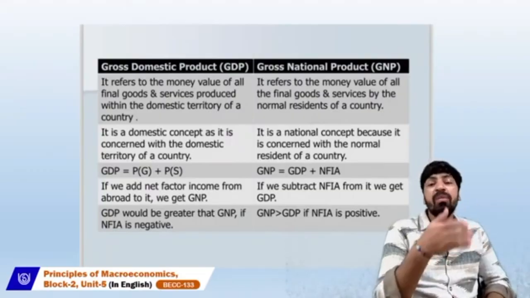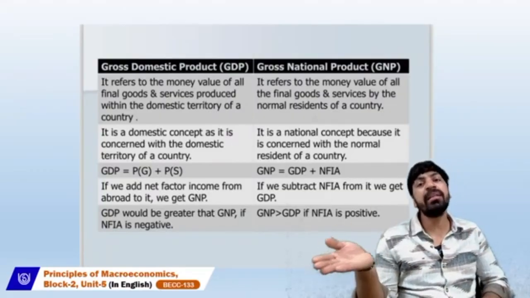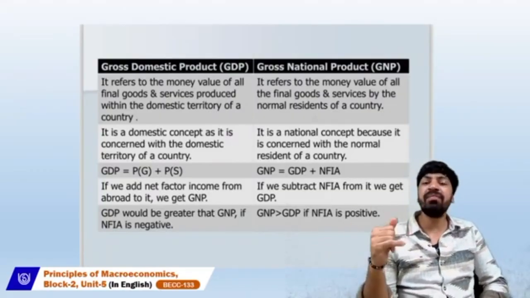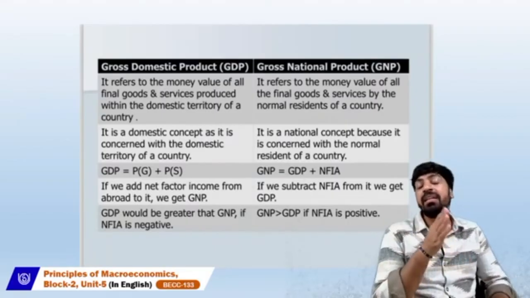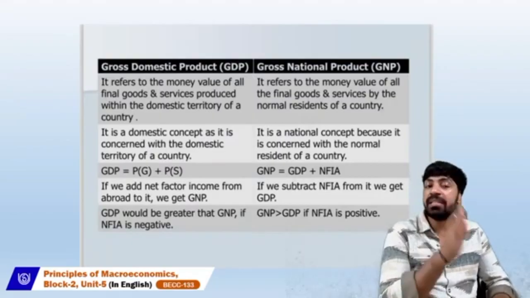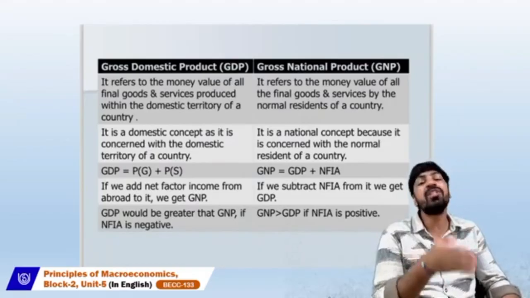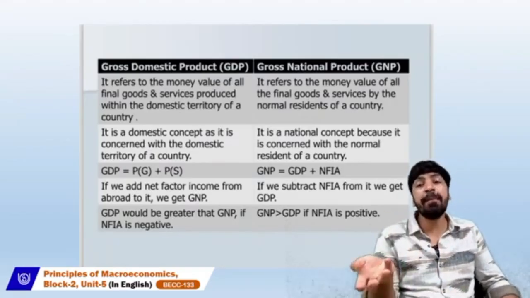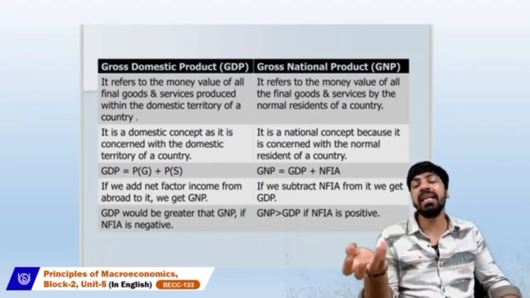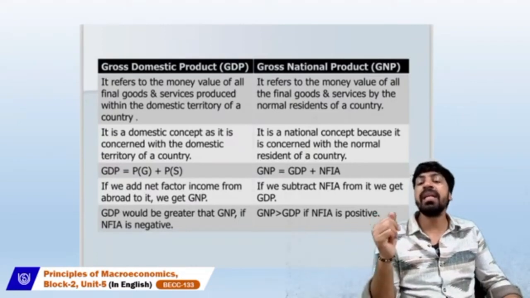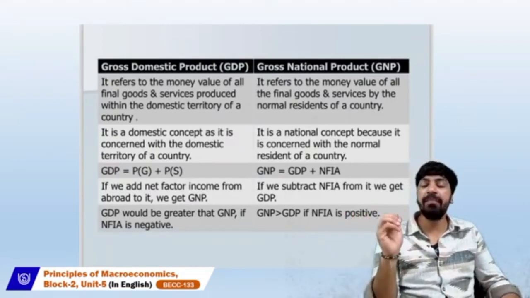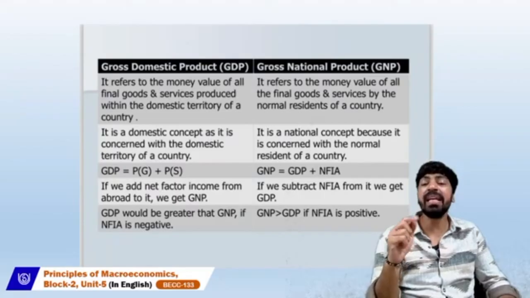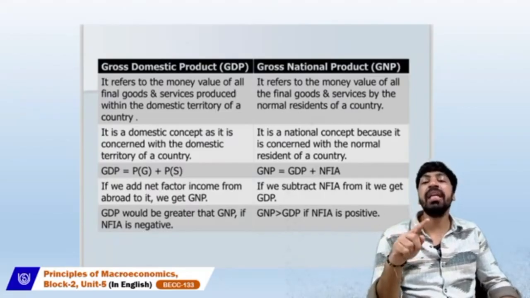So if the learner needs to calculate the gross national product, definitely the first framework or concept that he has to include is GDP. And when we are talking about the national product, automatically we have to add the net factor income from abroad, and we will get the GNP.